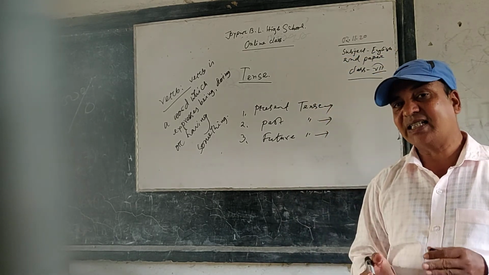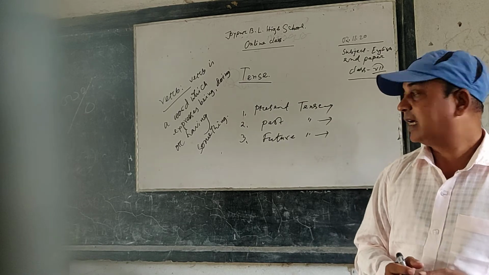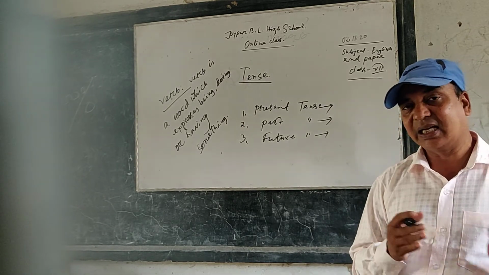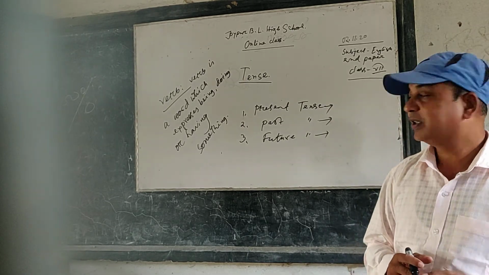Past tense indicates the action of past time, and future tense indicates the action of future time.